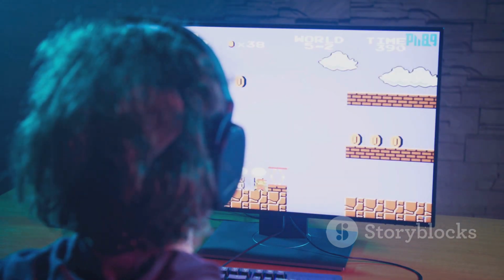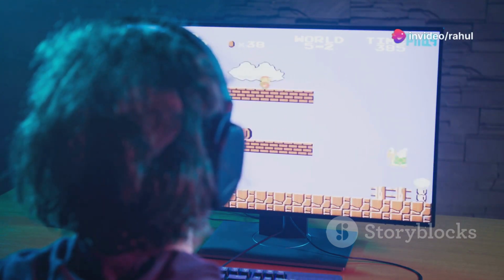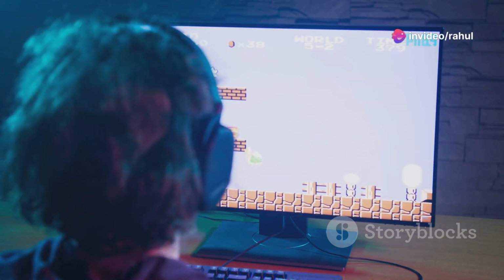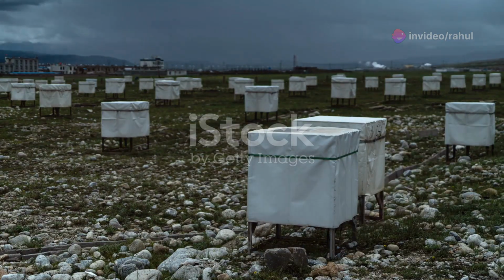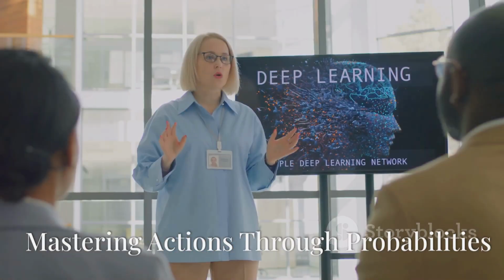DQNs have achieved impressive results in playing Atari games, demonstrating their ability to learn complex strategies from raw pixel data. They have paved the way for more sophisticated DRL algorithms.